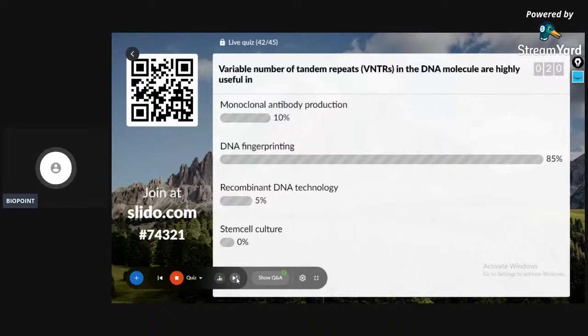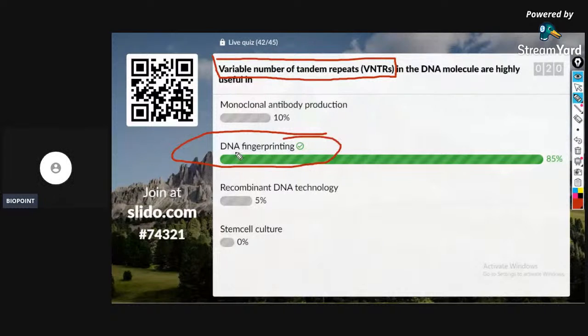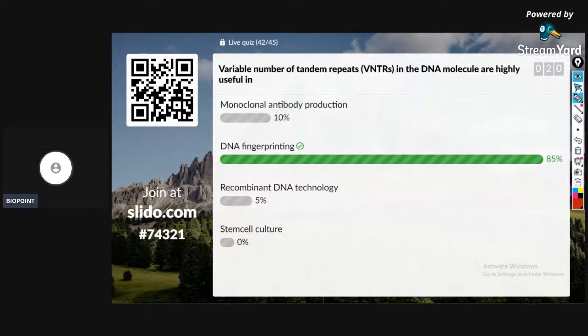The correct answer is option B, DNA fingerprinting technology. In the chapter molecular basis of inheritance, you studied about VNTRs. In DNA fingerprinting, you haven't studied about monoclonal antibody production. It's not about recombinant DNA technology or stem tissue culture.